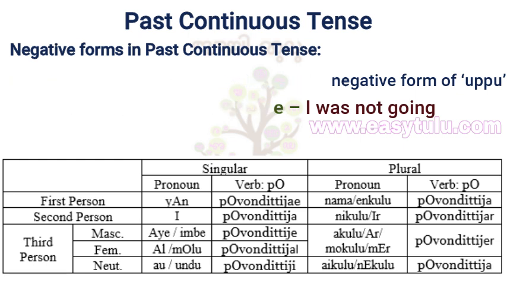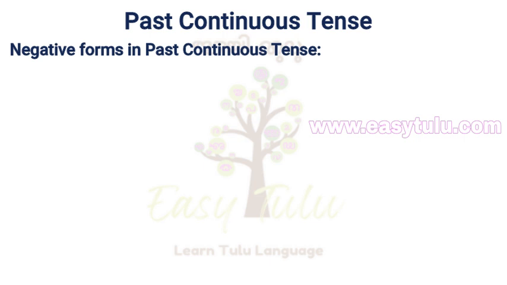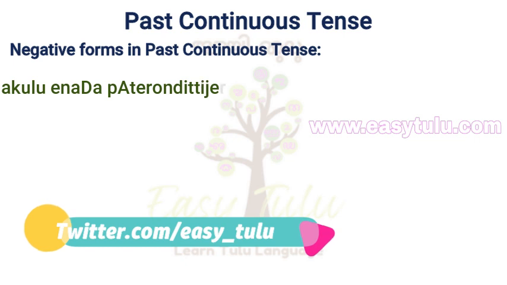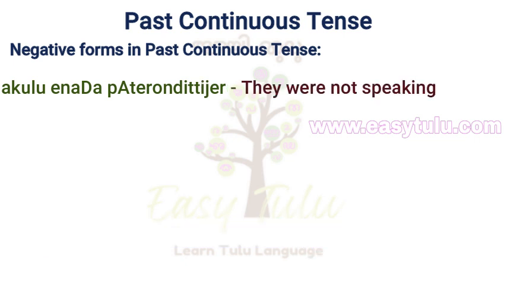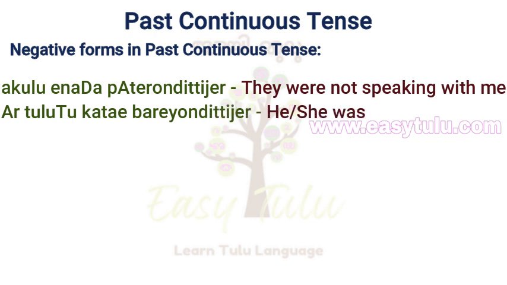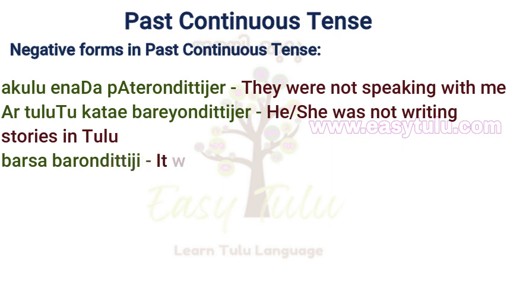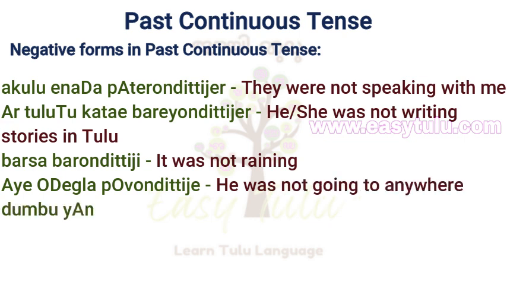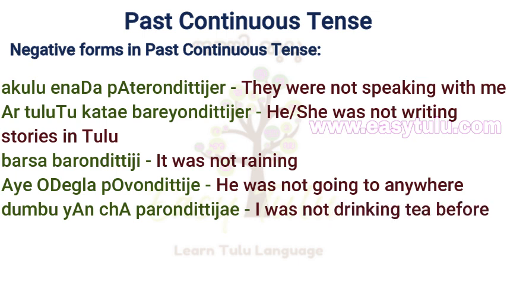Now let us see a few negative sentences in past continuous tense in Tulu. Akkulu enada paatirondittijere, they were not speaking with me. Aru tulutu kate bareyondittijere, he or she was not writing stories in Tulu. Barsa barondittiji, it was not raining. I odegla povondittije, he was not going anywhere. Dumbu yanacha parundittije, I was not drinking tea before.